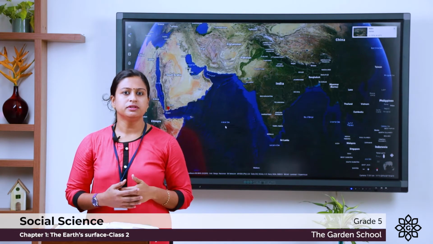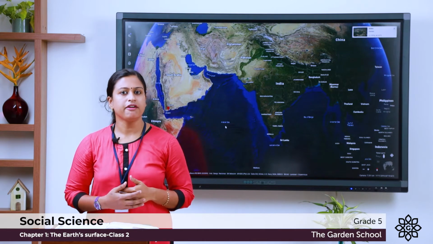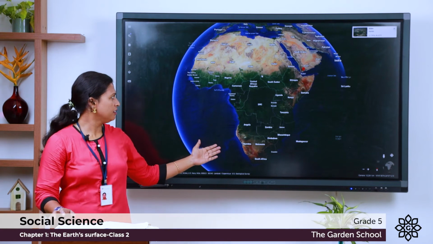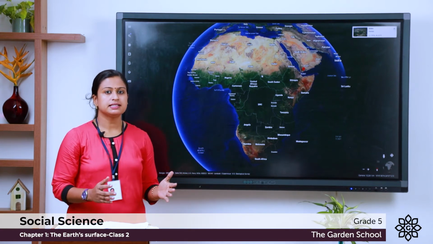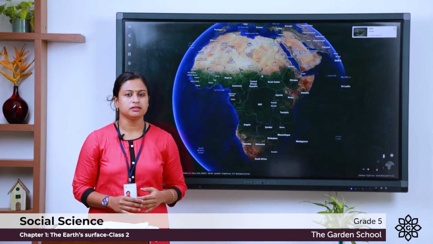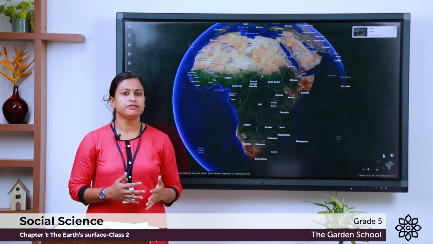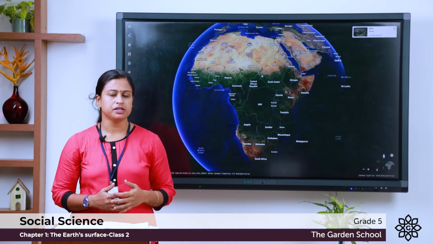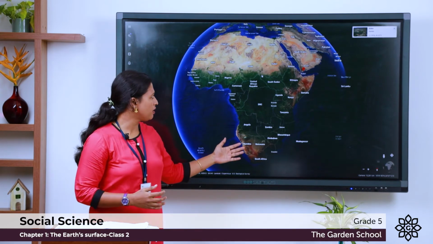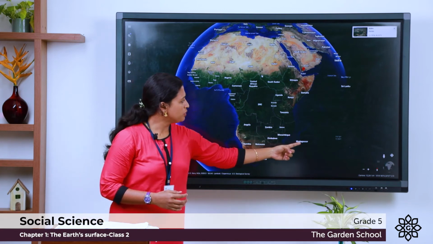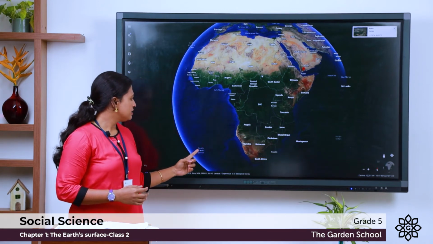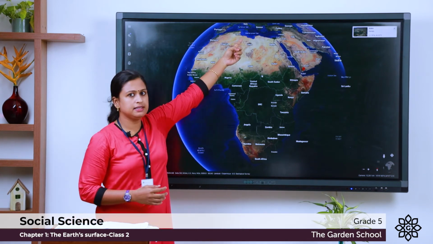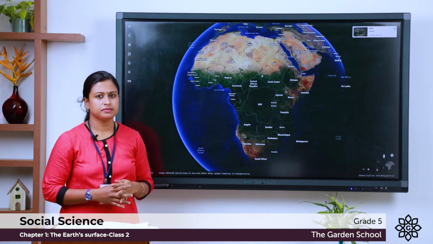Let us move to another continent, that is Africa. Here you can see Africa continent. It is the second largest continent on the earth. It consists of 54 countries and it stands second in population. You can see it is surrounded by Indian Ocean in the east, South Atlantic Ocean in the west and on the north you can see Mediterranean Sea.